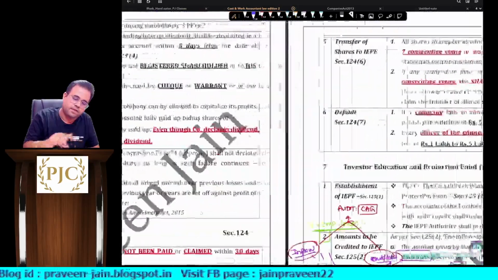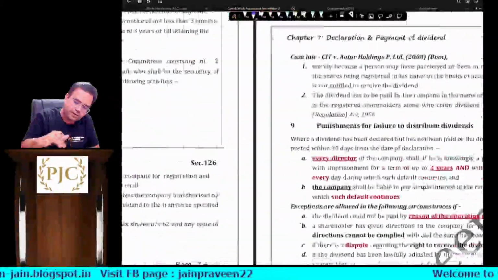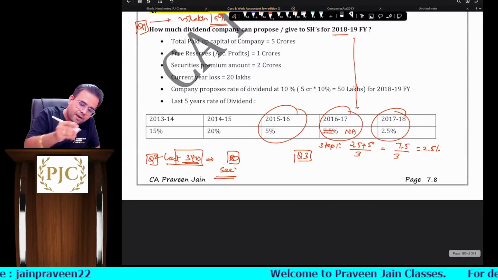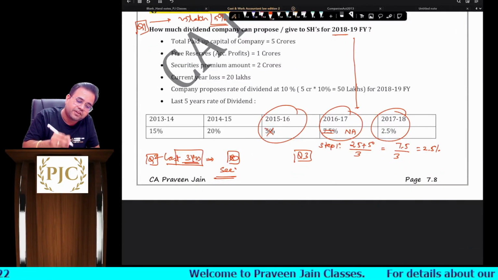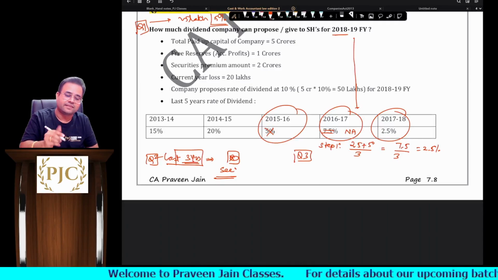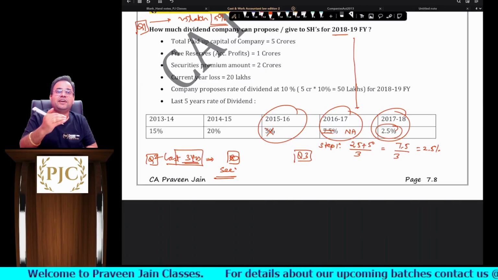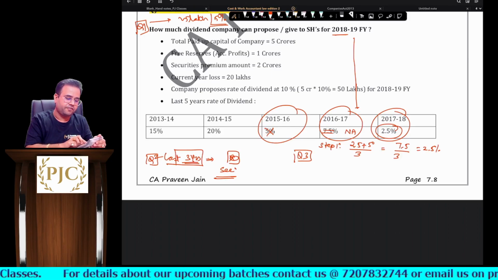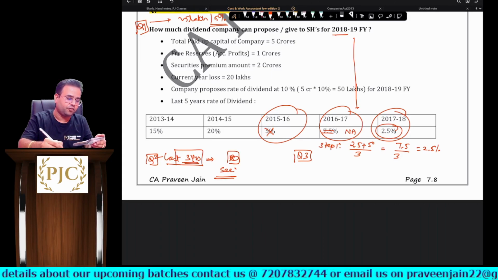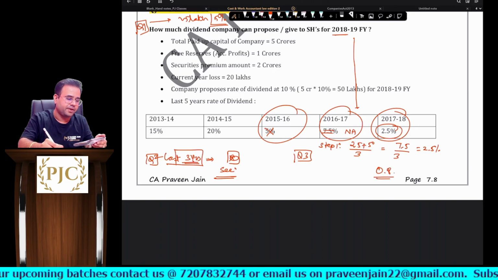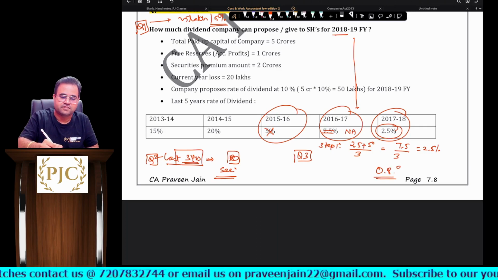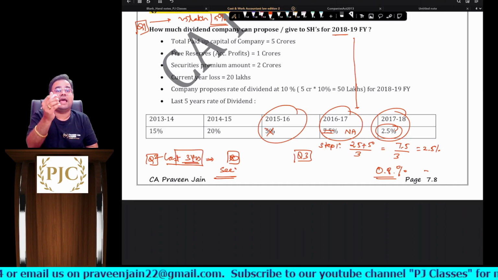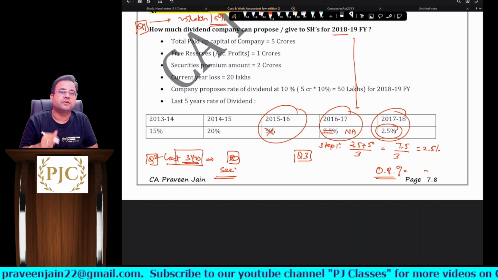So imagine, would your answer be different? The question goes like this: would your answer be different if the company did not declare dividend for 15-16 and 16-17, sir? Then what will happen, sir? 17-18 only is the year for which dividend has been declared. So 2.5% divided by 3 is what you will be doing. So the rate of dividend will come around 0.8%. This is how you have to do the calculation, and this is the effect of that particular proviso, sir.